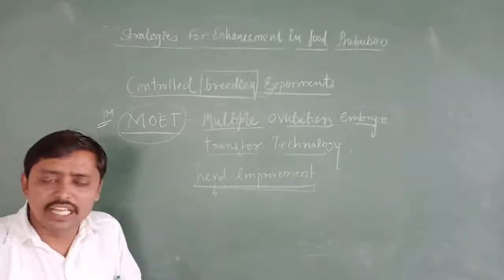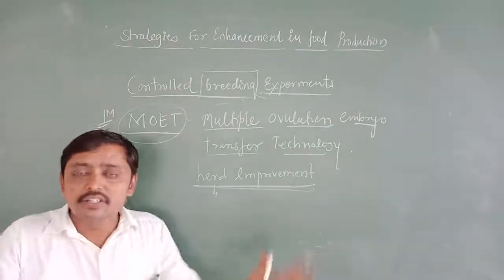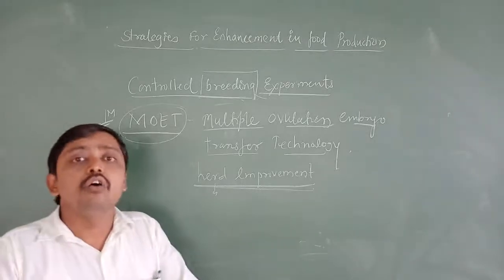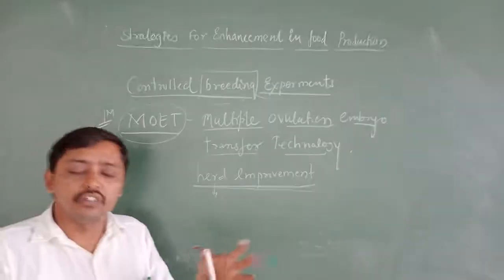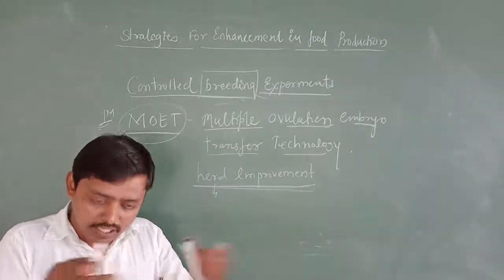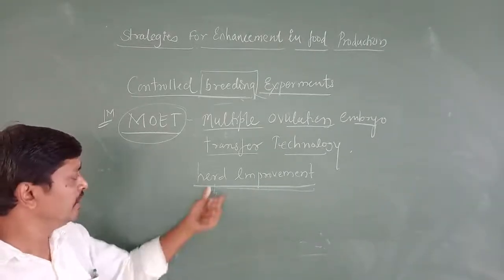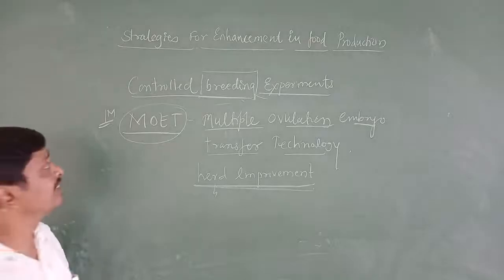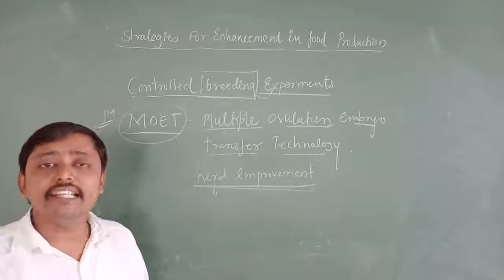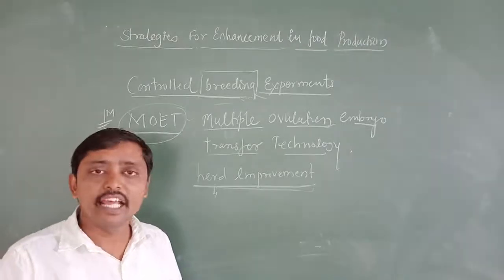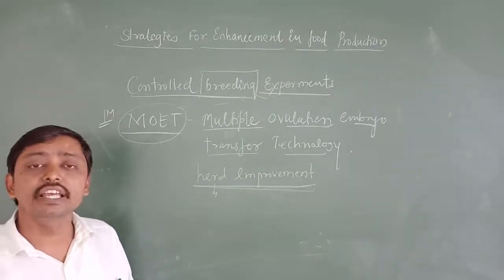Here, herd, you can use this word for a sheep herd. Sheep herd in the sense so many sheep. Cow herd in the sense so many cows. A group of animals can be explained with this word herd. Herd improvement in the sense that MOET is used for herd improvement, where at a time we go for many ovulations.